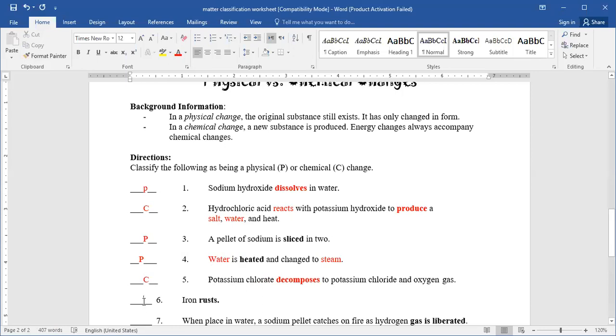Iron rusts, so it's not changing physically. The rust here is getting a chemical change, yeah, exactly, it reacts with oxygen and water vapor and makes iron hydroxide, and that's a chemical change.